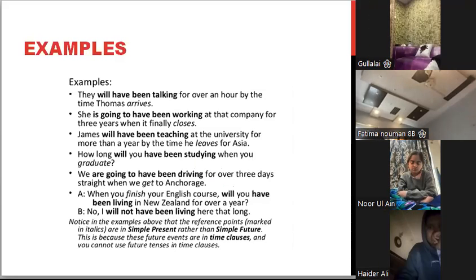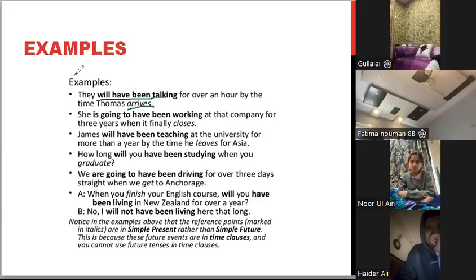arrives. Now, if you remember previously, when we were doing the present and the past perfect continuous, उसमें क्या था कि आपका एक टेंस अगर प्रेजेंट या पास्ट परफेक्ट है तो दूसरा टेंस जो है वो सिंपल प्रेजेंट और सिंपल पास्ट होगा respectively.